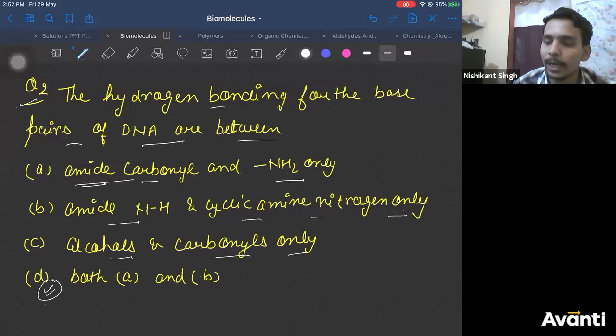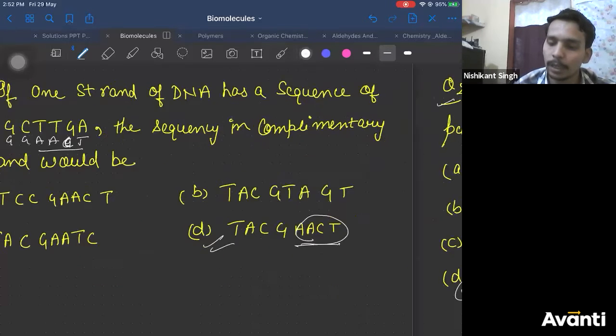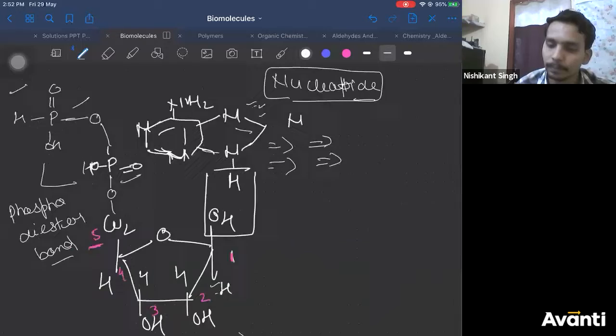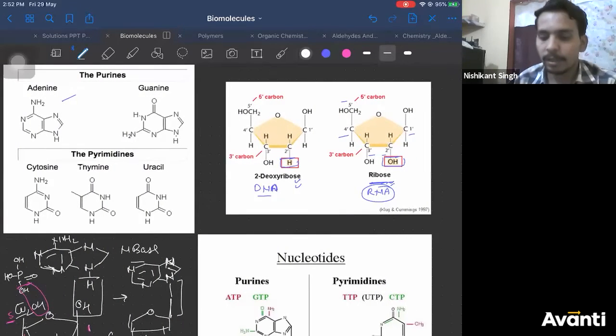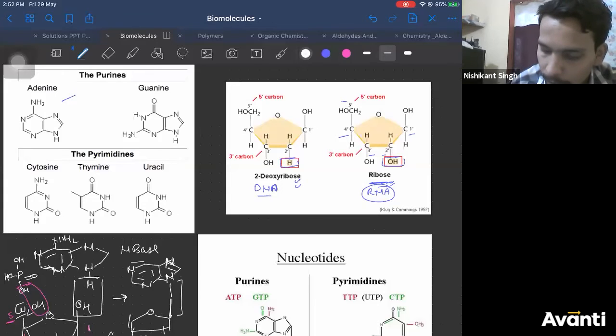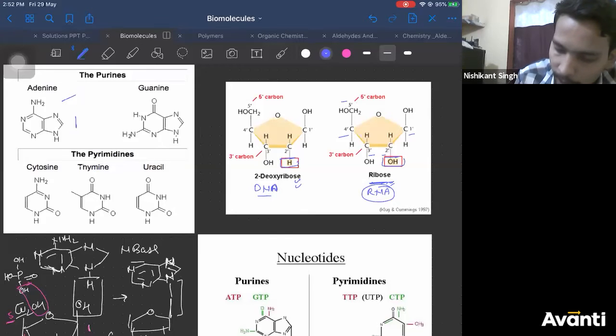So amide carbonyl and NH2 only, and amide NH and cyclic amine nitrogen only. Let me show you how it can be done. See here, if these two come together, let's say adenine and thymine come together. Let me draw thymine over here for you. If thymine comes together, there is a CO group.